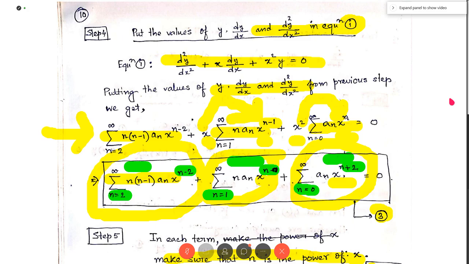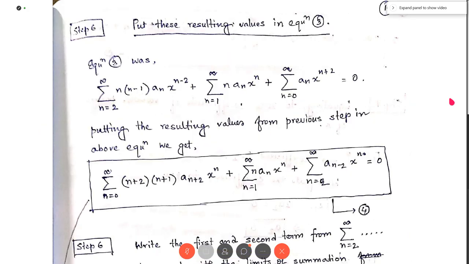Okay, no doubt, I think. So I am going to the next page. So here, in the last step, we make the power of x in each term as x to the power n. Okay, and now we write each term which has n as a power of x in equation 3.